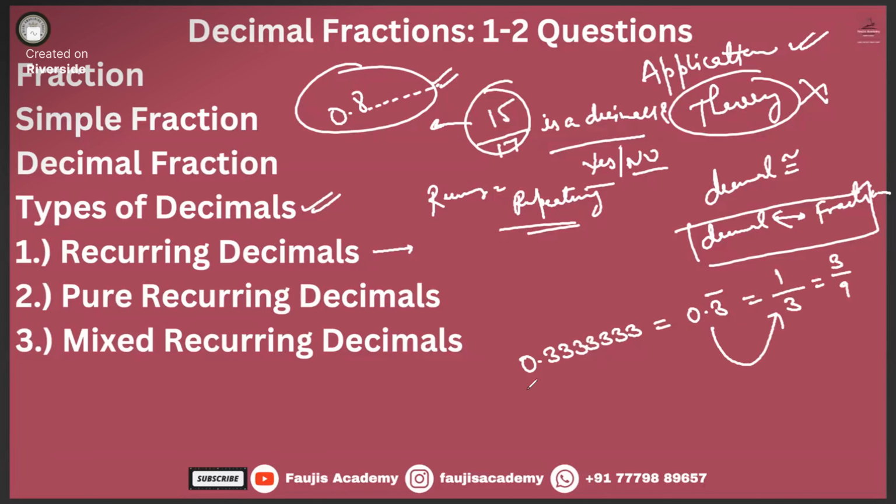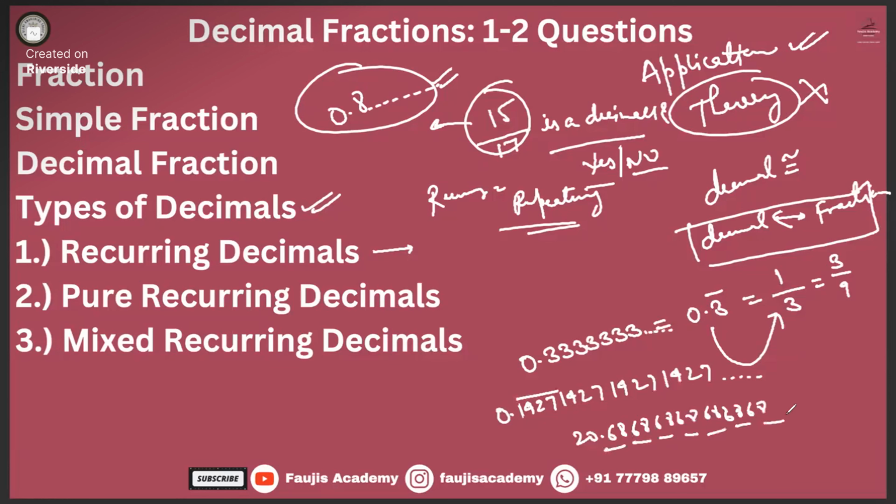So recurring means it's repeating. Let us say 0.1427, 1427, 1427, 1427. What we see here is 1427 is repeating. Or let's say 20.68686868, so all these 68s are repeating, or in other words, recurring.